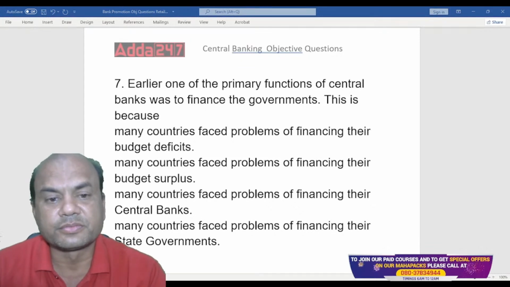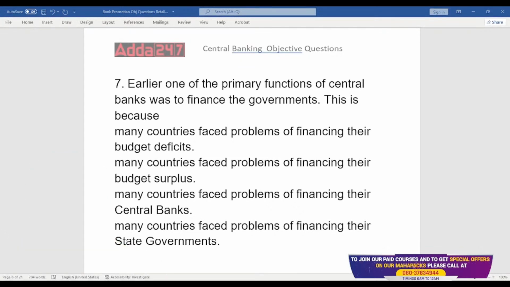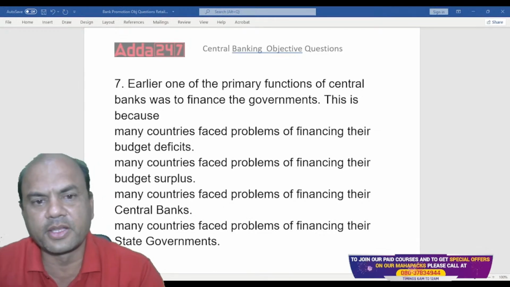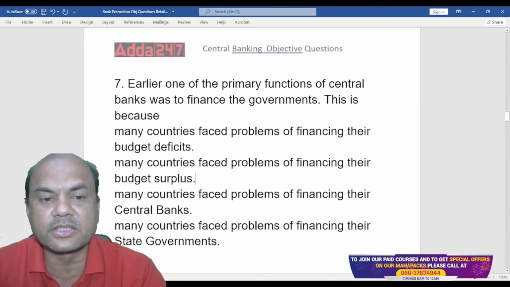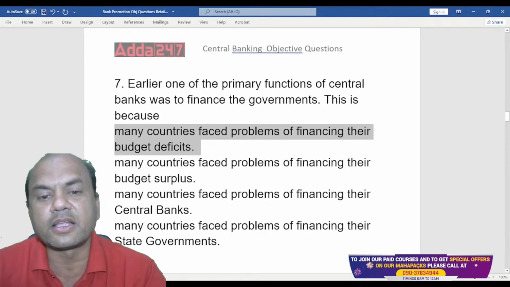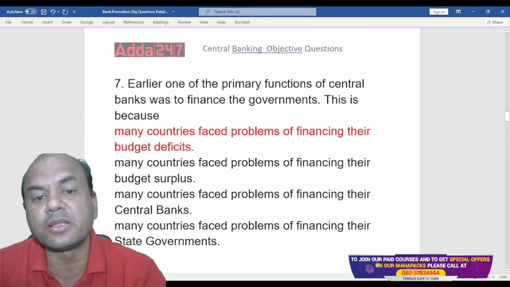Think over it. Here, I'll give you the answer. Many countries face the problem of financing budget deficits. This is the right answer, because financing the deficit is an important part.